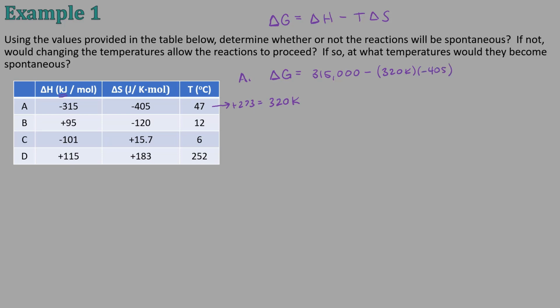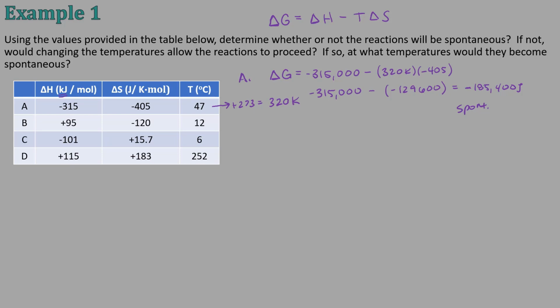And this is going to be negative 315,000 minus negative 129,600. So I get negative 185,400 joules, or negative 185 kilojoules. And so since this is negative, this reaction is spontaneous.